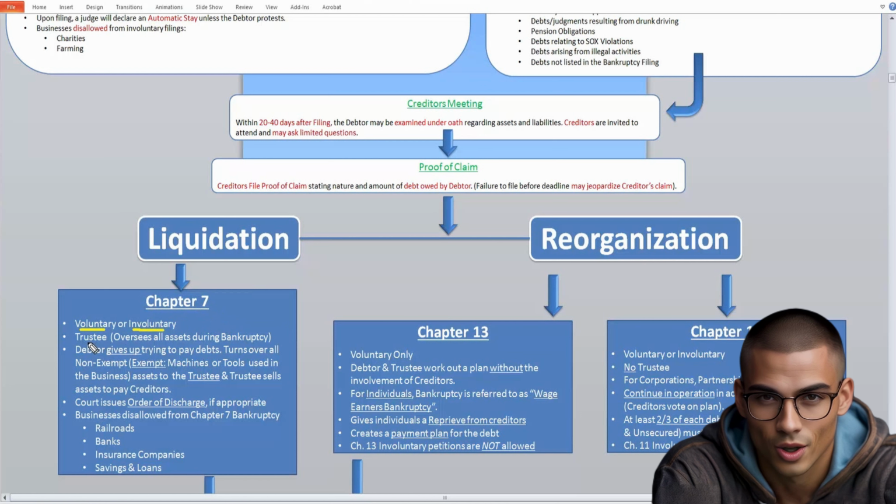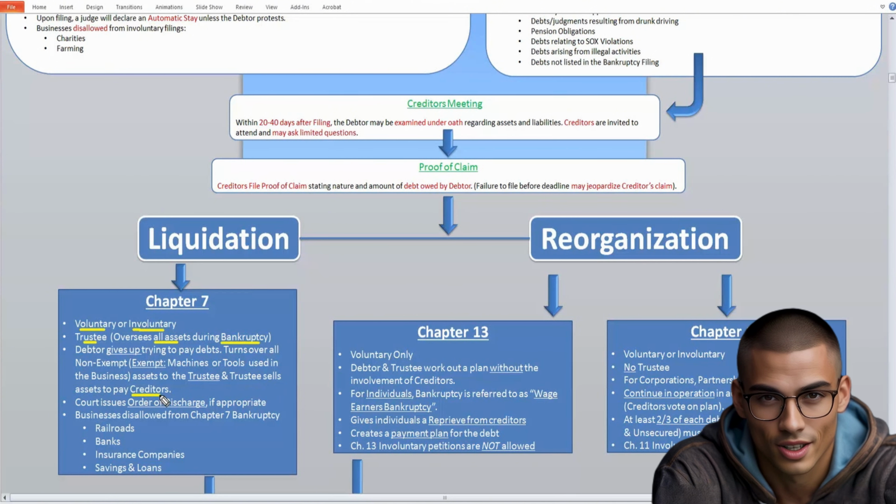Once that happens, a trustee is appointed, and a trustee is someone who oversees all of your assets during the bankruptcy process. A debtor gives up trying to pay debts, so you stop paying all your debts, and you turn over all of your non-exempt property over to the trustee. What's exempt property? Well, that would be machines or tools that you use in your business. I mean, they don't want to completely wipe you out. They know you still have to make a living. So they let you keep the machines or tools that you use in your business so that you still have something to work with. But everything else gets turned over to the trustee, and the trustee sells all of those assets in order to pay the creditors.